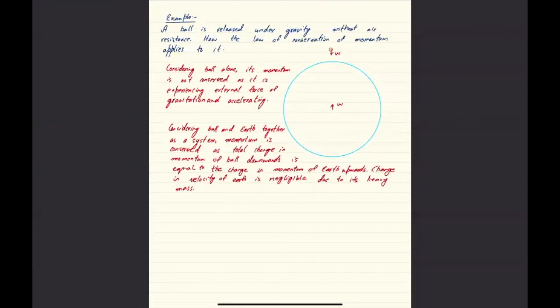But if an object falls under gravity, and I assume that there's no air resistance over here, then this particle falling down cannot be considered an isolated system. It can't be considered an isolated system because it experiences weight exerted by Earth. So if it experiences weight exerted by Earth, its individual momentum would not be conserved. So as a particle falls down under gravity, the momentum of this particle is not going to be conserved because it is not an isolated system.